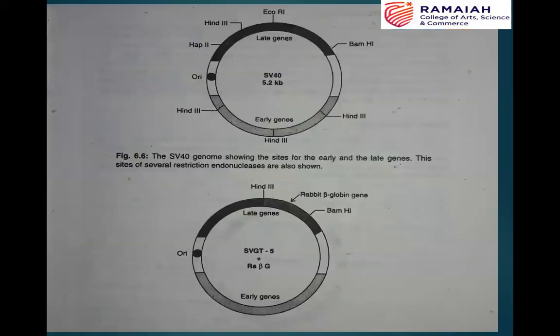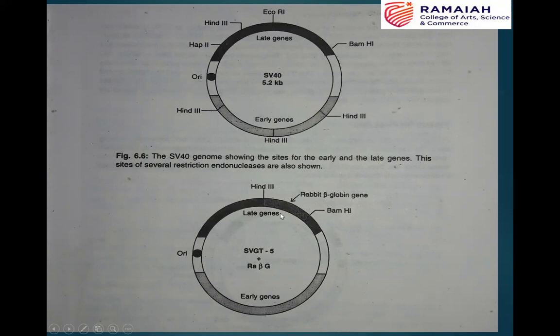Look at this diagram. This is the diagrammatic representation of the SV40 genome showing the sites for early genes and late genes. This is the region where the early genes of SV40 are present, and here the late genes are present. In addition, this diagram also shows the sites for different restriction enzymes present on this genome.